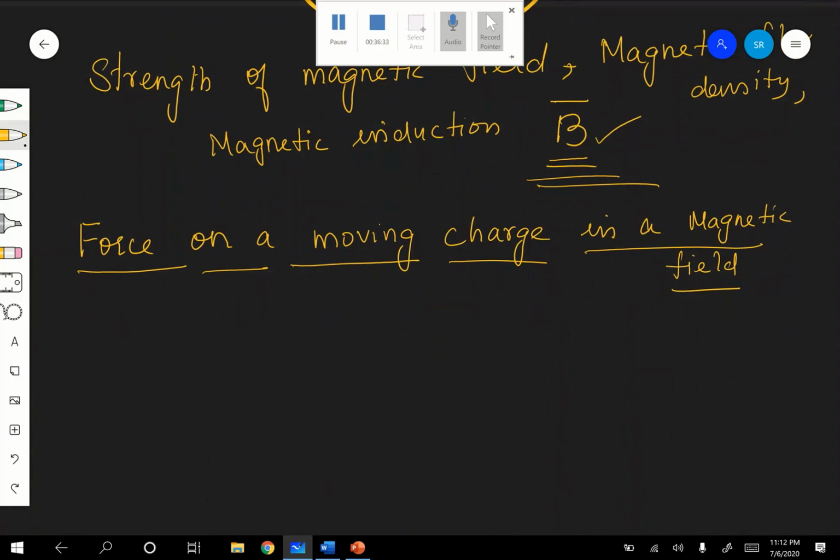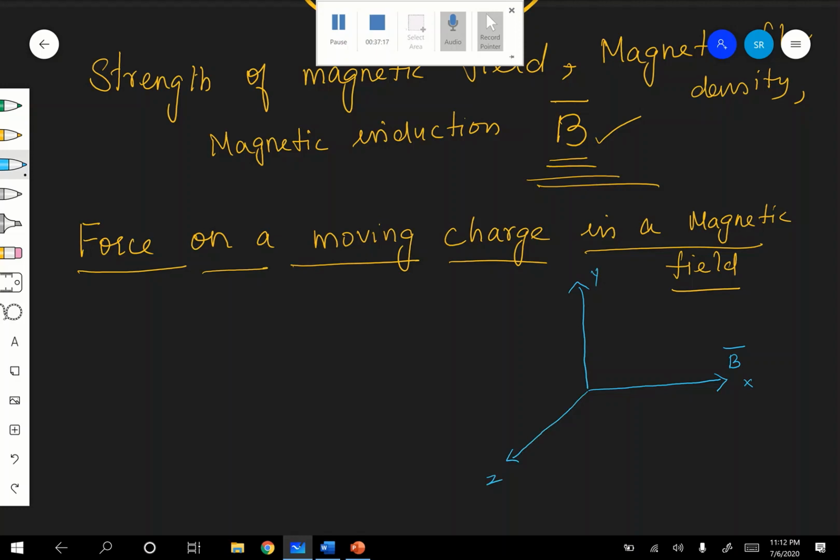Okay, see, let us consider. I have X, Y, and Z coordinates, and this is the direction of B. So along the X direction, the magnetic field is acting.